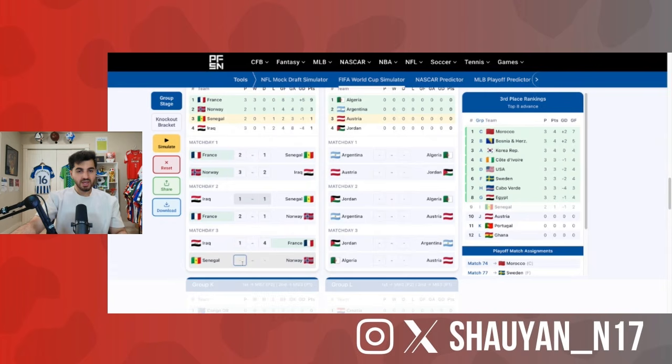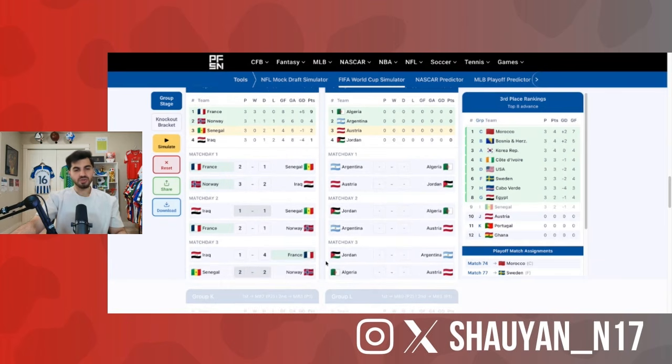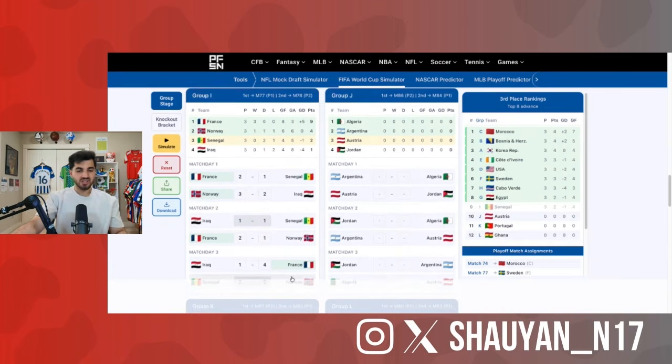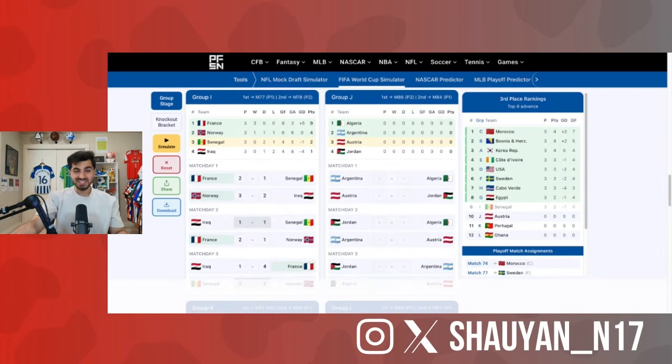Senegal, Norway. I see this one ending in a 2-2 draw. Because Senegal have the emphasis of needing to score, I think they might leave themselves a little defensively exposed to Norway. And we saw them be a little bit leaky against the U.S. Again, trying not to put too much stock into it, but they have a leaky defense against the U.S. I can't imagine what it would be like against Norway.